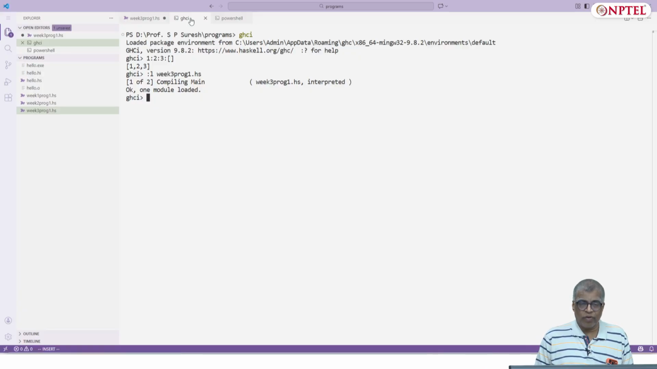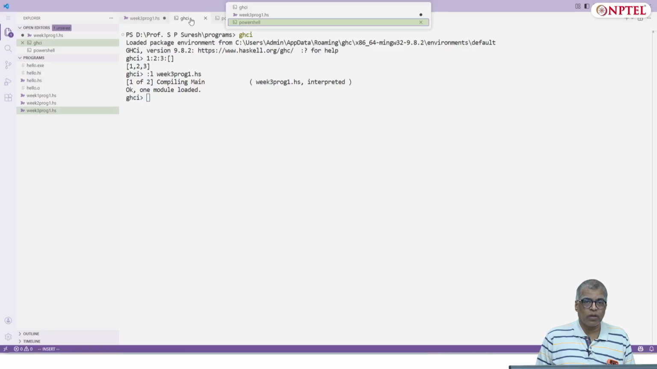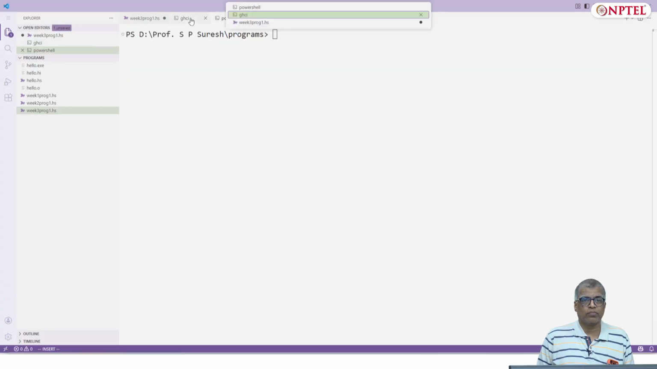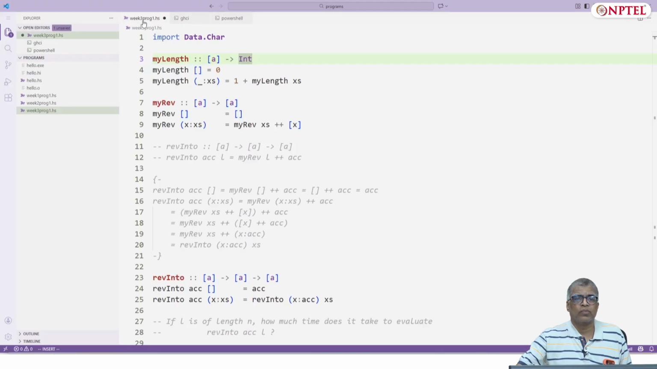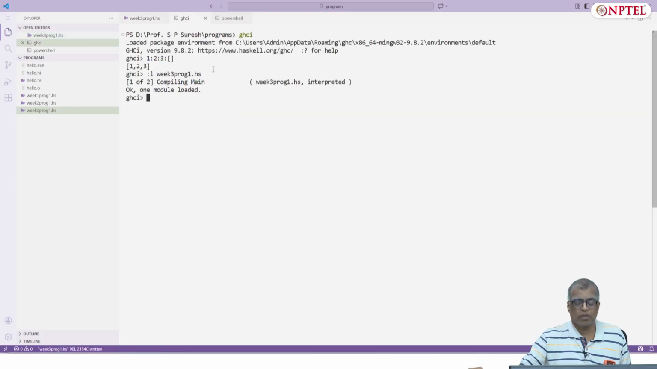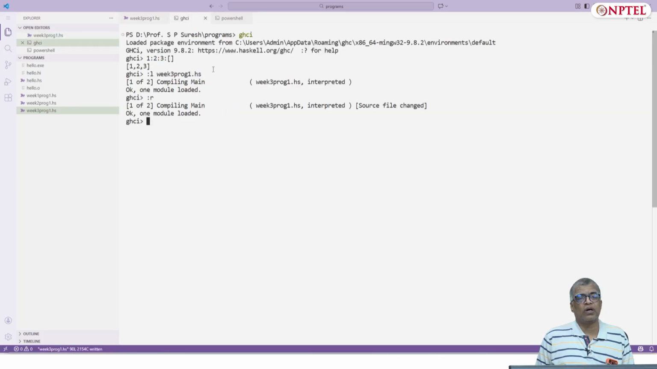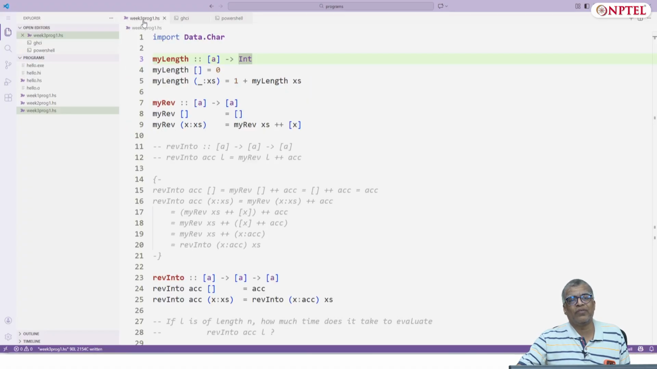Then if I save this, and go back to GHCI and reload it by doing :r, now I can ask for myLength of 1 ... 10. Now that we know the dot notation, yes, it gives the value 10. And we also did various other things, right?